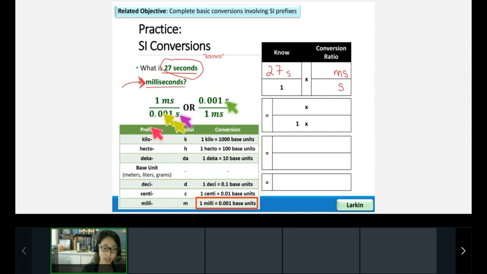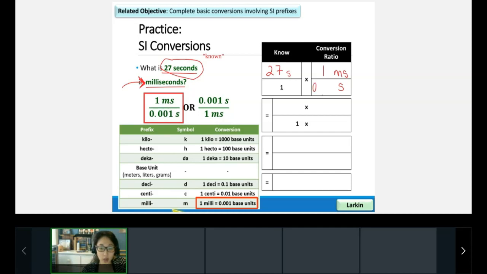Green, move over. Green, that has seconds on the top. I want milliseconds on the top. Move over, green. There we go. Yes, perfect. We're going to go ahead and actually use this fraction here, where we have 1 millisecond on top for